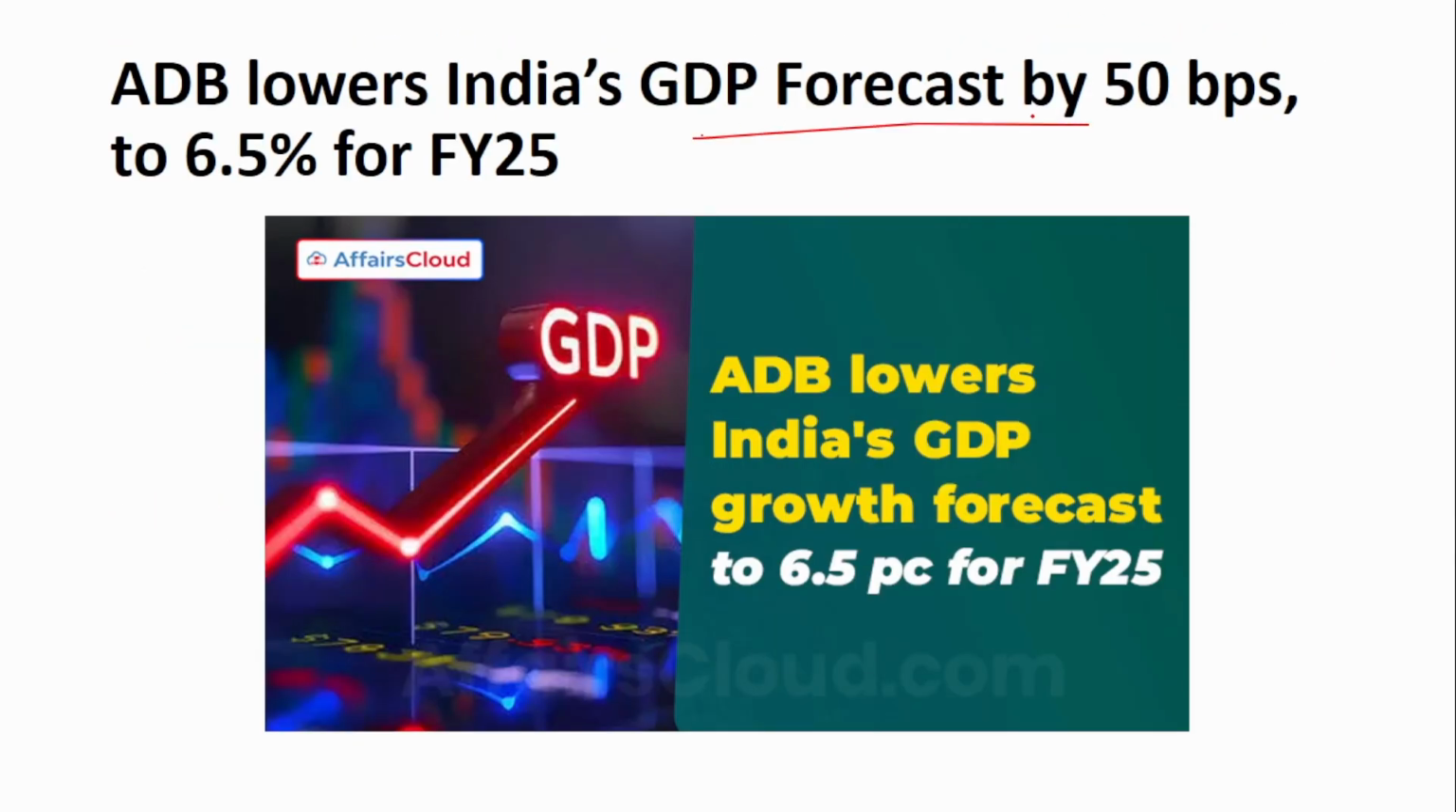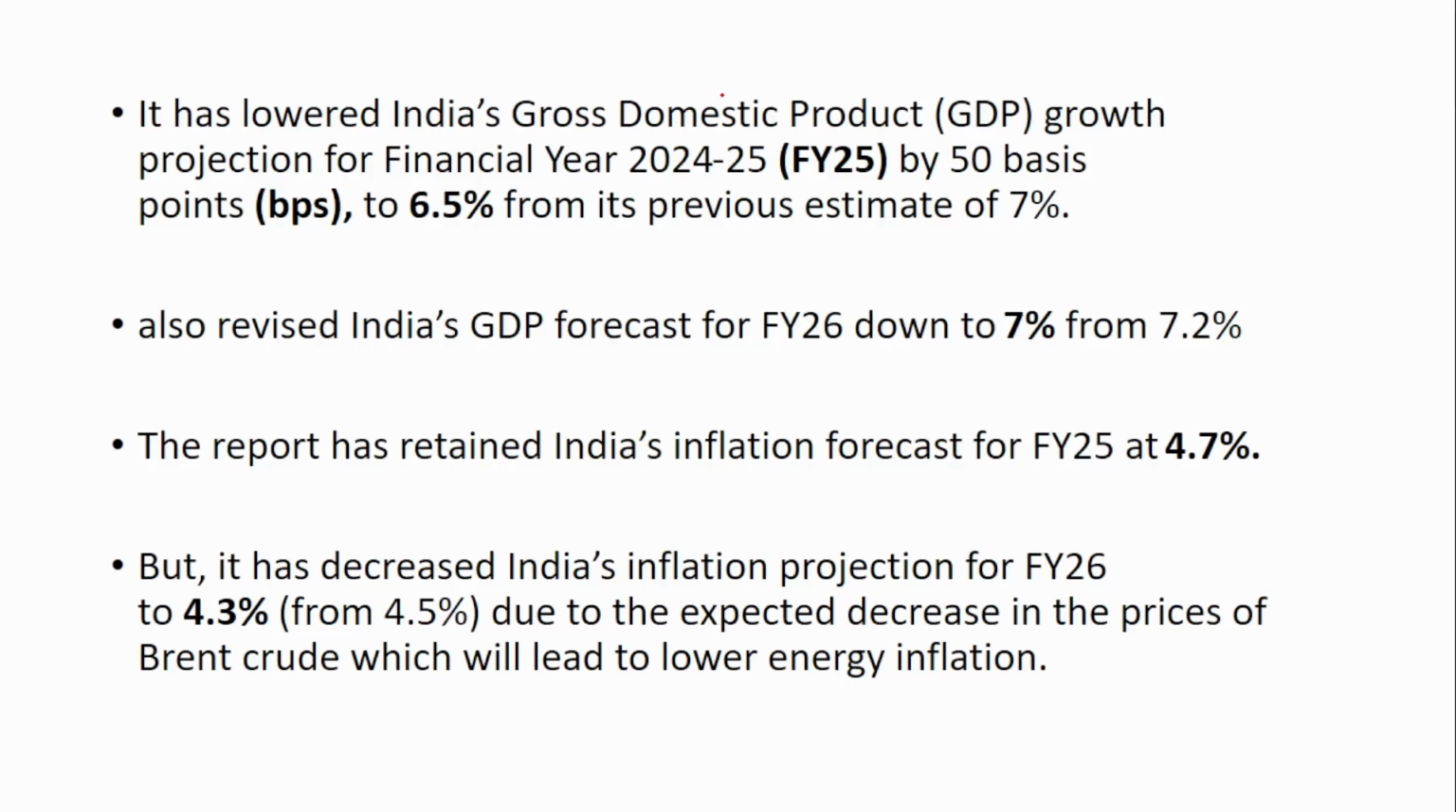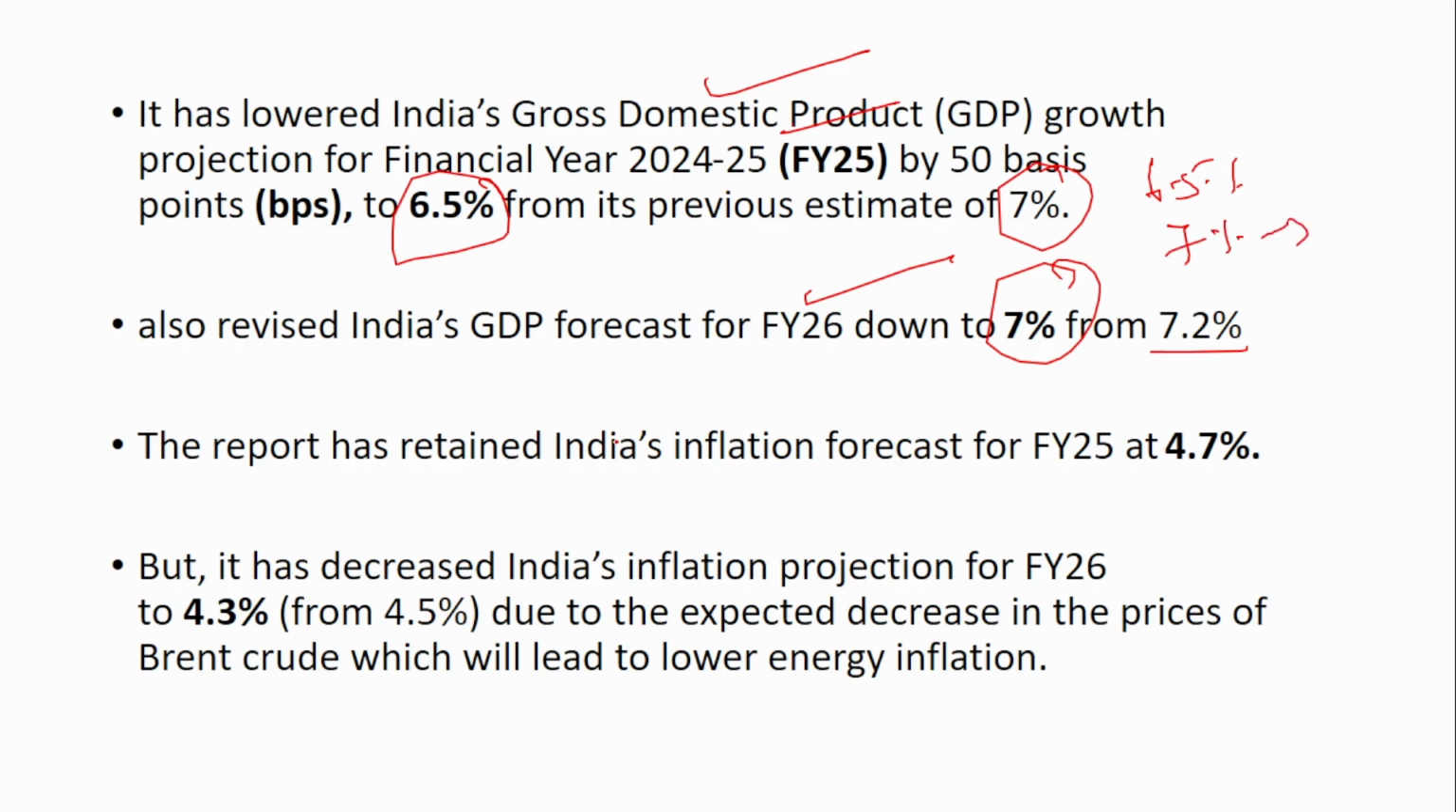Next is about the GDP forecast. The ADB has lowered the GDP forecast for financial year 25 from 7% to 6.5%. Initially it had projected 7%, now it has reduced it to 6.5%. Also for financial year 26, it has reduced it to 7% from 7.2%. So remember the latest GDP projection: it is 6.5% for financial year 25 and 7% for financial year 26. It has retained India's inflation forecast at 4.7% for financial year 25, and it has reduced the inflation projection for financial year 26 to 4.3%.